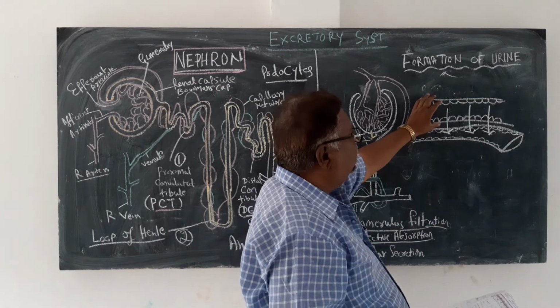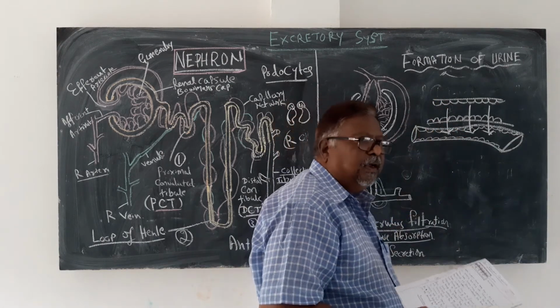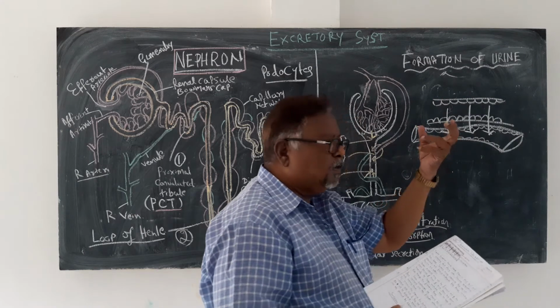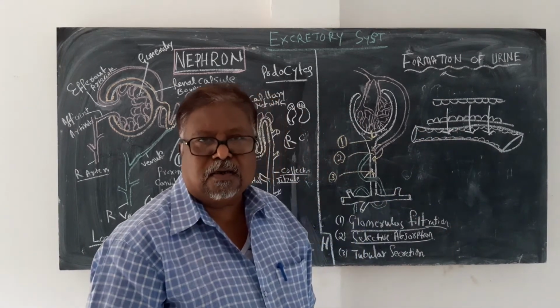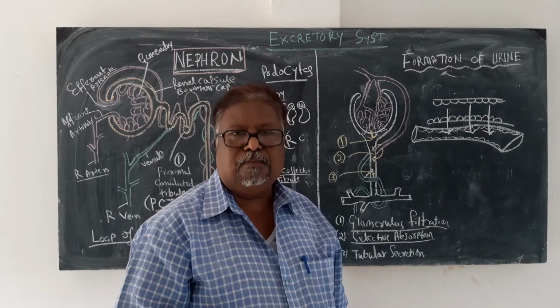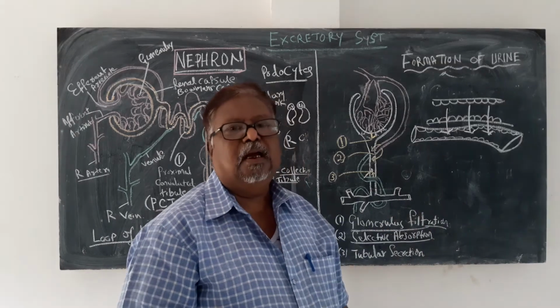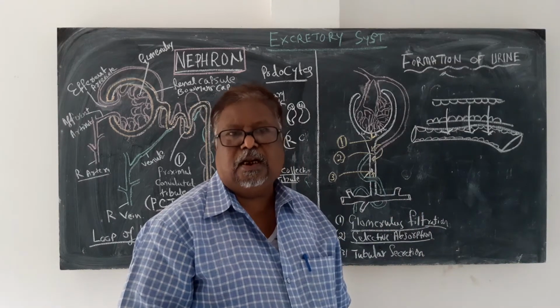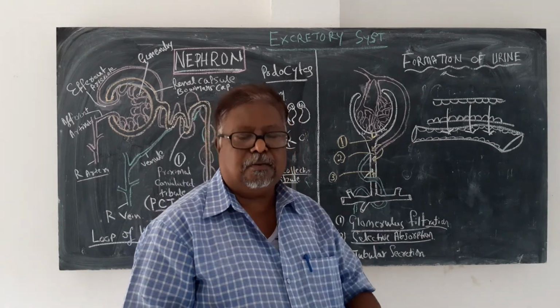The tubule takes the excess harmful substances like drugs and foreign bodies from the bloodstream inside the renal tubules. So that is called tubular secretion.